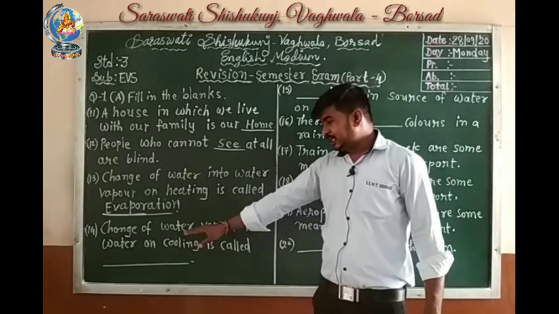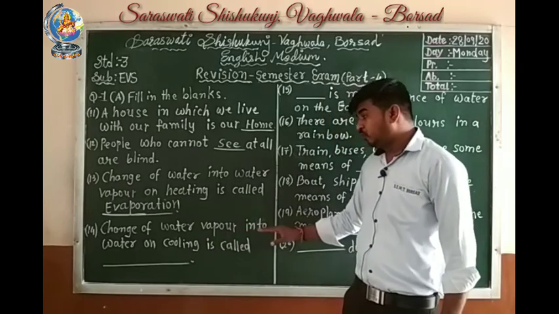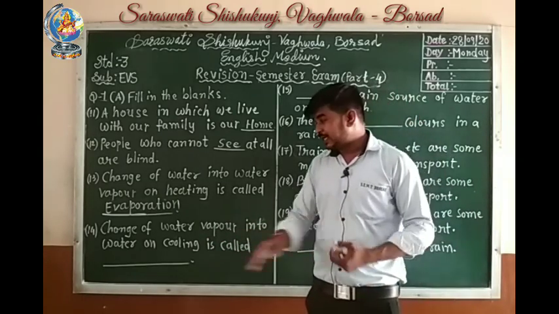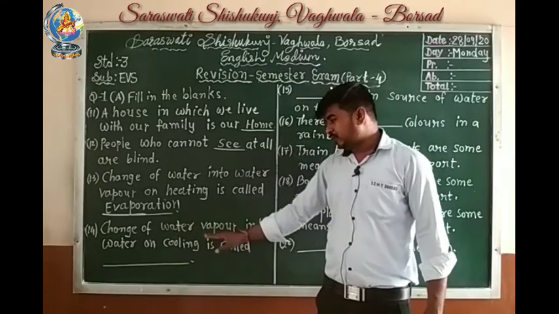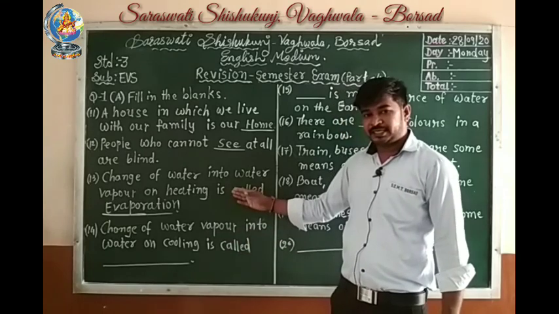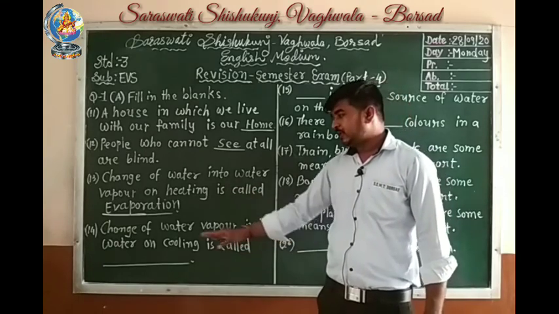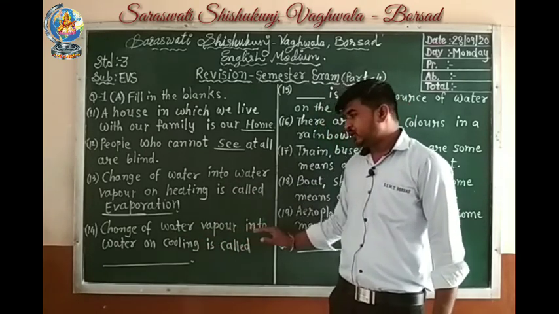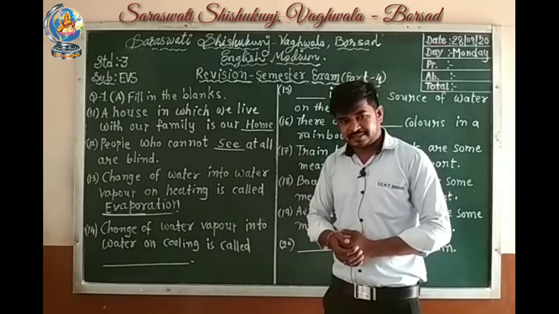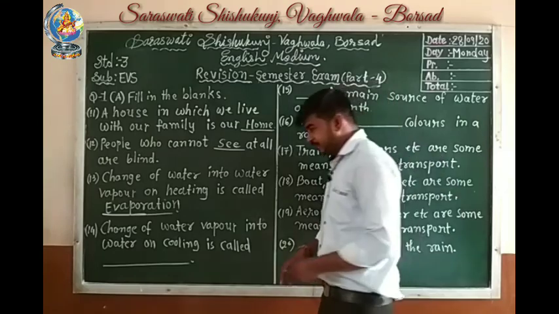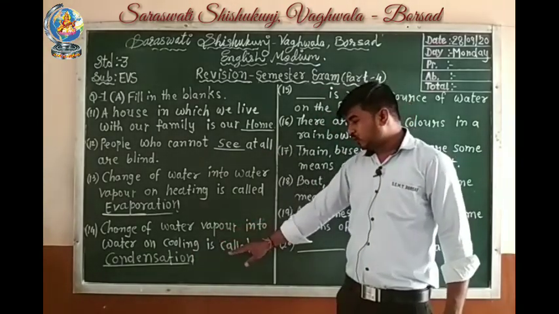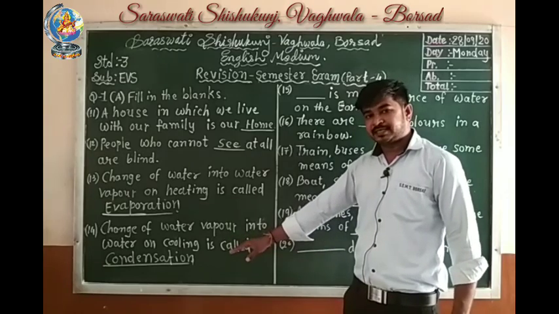14 number, change of water vapor into water on cooling is called, here reverse is there. Here it is on heating and here it is on cooling. Change of water vapor into water on cooling is called condensation. So change of water vapor into water on cooling is called condensation.